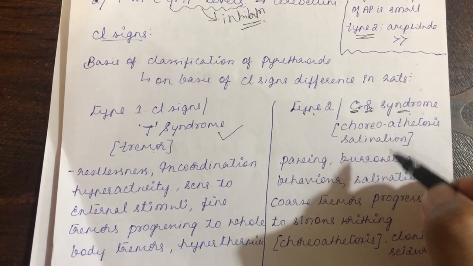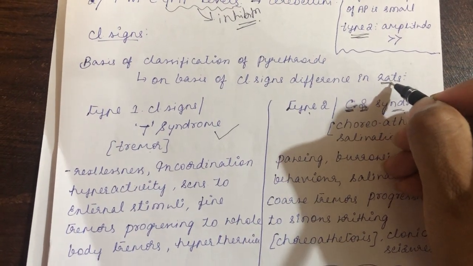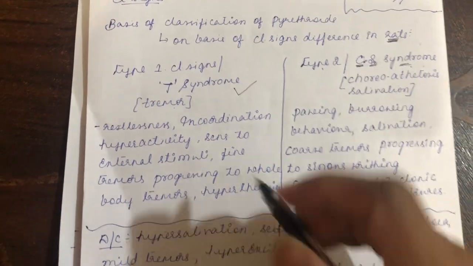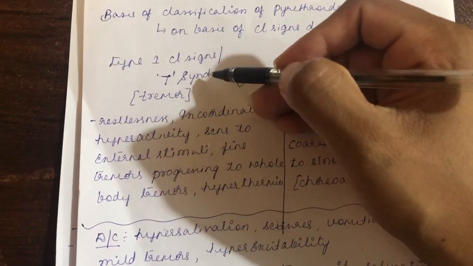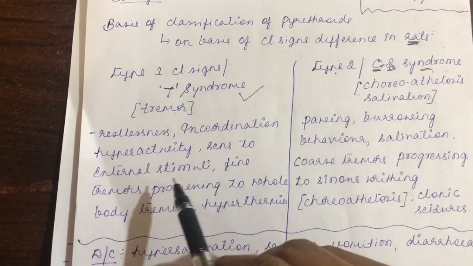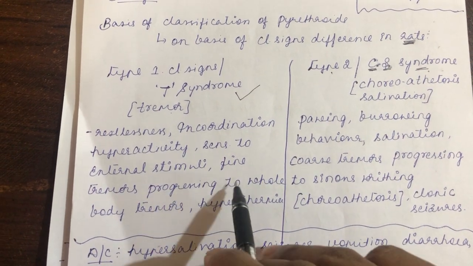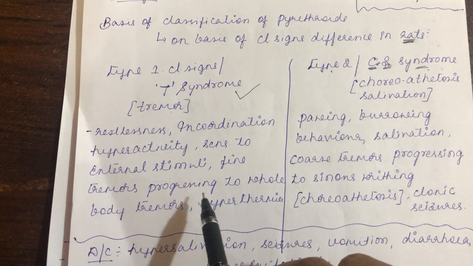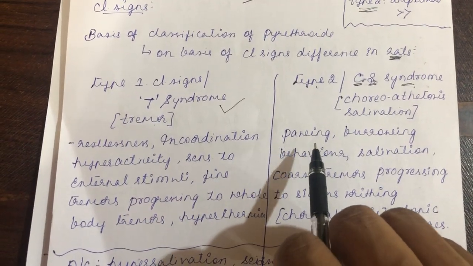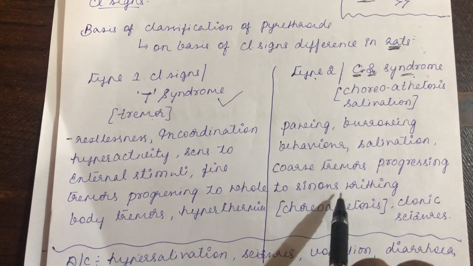And you should bear it in mind, these are the clinical signs that are shown in rats, not in the domestic animals. So we will see what the clinical signs in T syndrome are. There will be restlessness, incoordination, hyperactivity, sensitivity to external stimuli, and fine tremors. Because these fine tremors progress to whole body tremor, we call it tremor syndrome, and there will be hyperthermia. In type 2 syndrome, there will be pawing, burrowing behavior, salivation, and coarse tremor progressing to sinuous writhing.